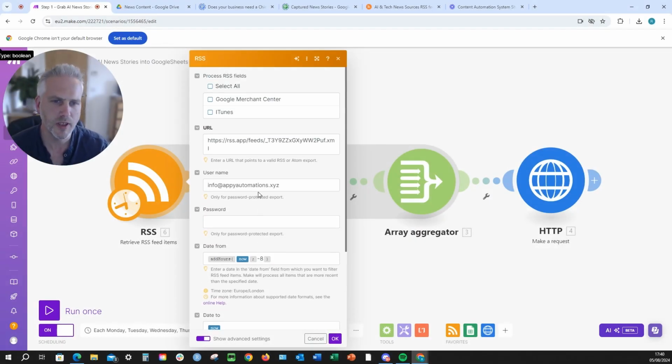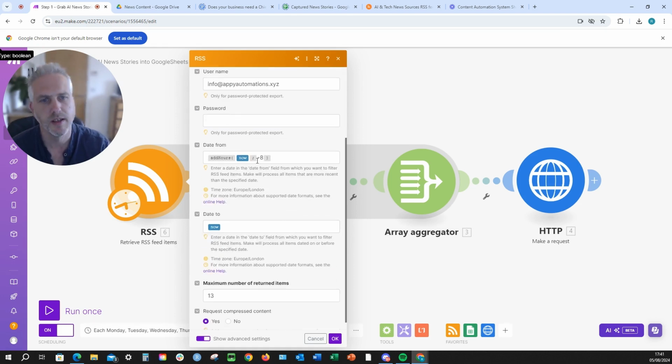Okay, so this is what the rss.app module looks like. You're retrieving RSS feed items, and you're going to enter your URL that you've got from your app there, and you're going to put your username and password in here, and then you're going to enter a date from. So that's the number of hours in this instance that it's going to be looking for articles from. And the date to, which obviously you're looking up to today's date.